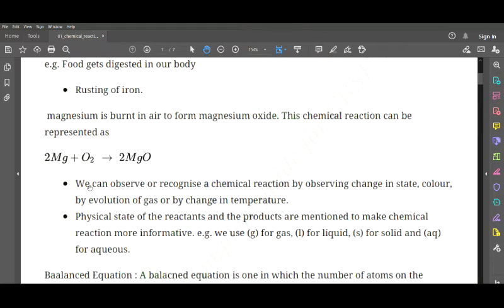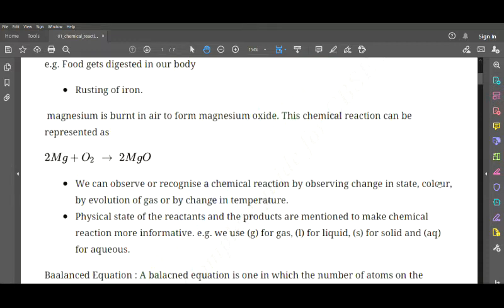The first point says we can observe or recognize a chemical reaction by observing a change in state, color, by evolution of gas, or by change in temperature. These are the changes we can observe during a chemical reaction. I'll repeat: it can be a change in state, that is from solid to liquid, liquid to gaseous, or gaseous to liquid.